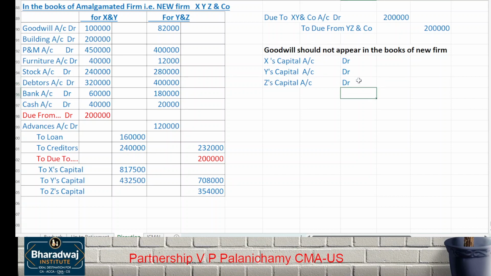This adjustment we make because it is instructed to us in the question, to goodwill account. Goodwill account is nothing but this XY goodwill plus YZ goodwill. Total goodwill will be written off in the new ratio. What is the new ratio? 3/6, 3:2:1.